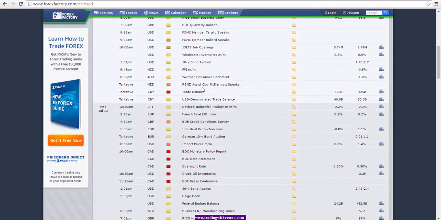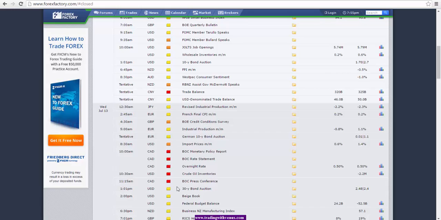Going into Wednesday, this is where things get interesting. We have the Bank of Canada monetary policy report and rate statement here, as well as the interest rate. The interest rate is not expected to change at this point. However, in view of the oil and the market conditions, the market will be paying attention to whether the Bank of Canada is going to change the interest rates, or what their view is on monetary policy.